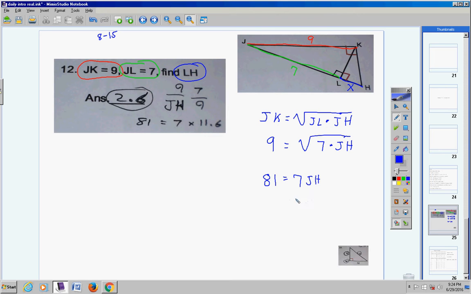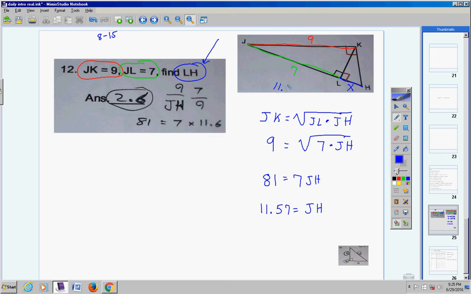So now divide both sides by 7. Let me grab my handy dandy calculator here. 81 divided by 7 is 11.57. So 11.57 equals JH. So you think you're finished maybe, but we're not, because I'm not asking for JH, I'm asking for LH. So JH from here all the way to H, this whole big long segment is